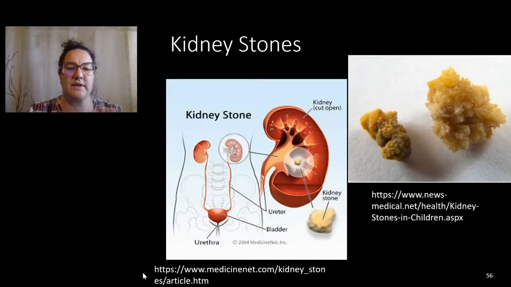So here we can look at different kidney stones. Here's a cross section of a kidney. There's a kidney stone inside the kidney, and it can be at any point in your system: through the ureter, the bladder, and some people pass them through the urethra.